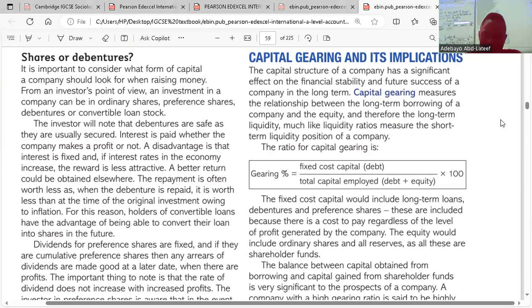Then we have total capital employed, which comprises the equity. When you talk about the equity of a business, we're talking about the reserves, preference shares, ordinary shares, long-term loans, and debentures. The sum of debentures, long-term loans, preference shares, ordinary shares, and all reserves brings up our capital employed. So the fixed cost capital, which is the preference shares and long-term loans or debentures, divided by the total capital employed gives us our gearing percentage. You multiply it by 100.